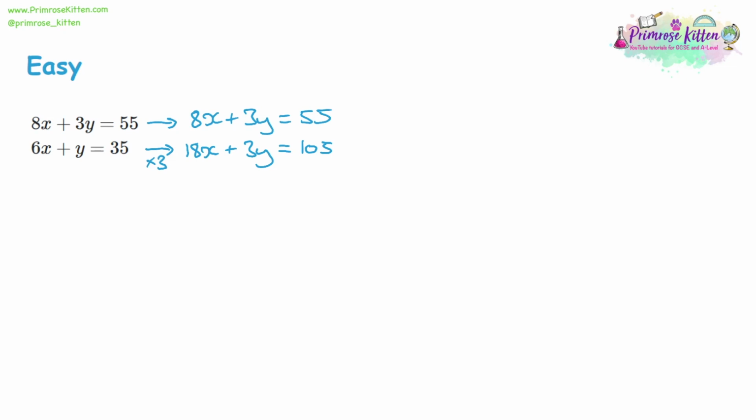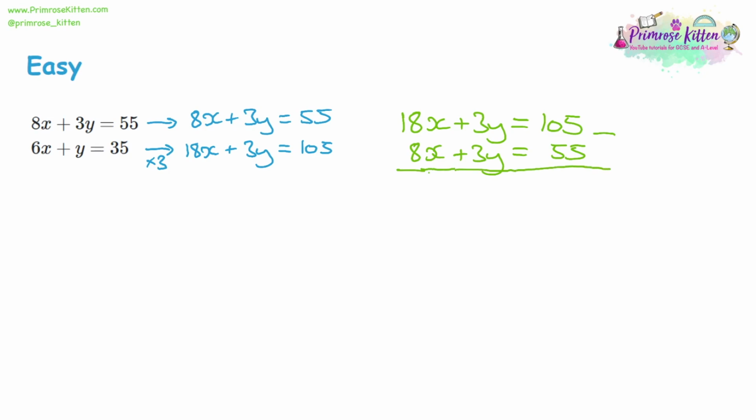Now, before you take away, again, just think about which way around you want to take away, because you have to be consistent. You can't just take away whatever's easiest. So you can't do 18x take away 8x to get 10x, then later on do 55 take away 105. It's got to be top take away bottom or bottom take away top for all 3 terms. So I'm going to write this out again. Let's have 18x plus 3y equals 105 on top, and 8x plus 3y equals 55 on the bottom, to make it so we don't need to deal with negative numbers.